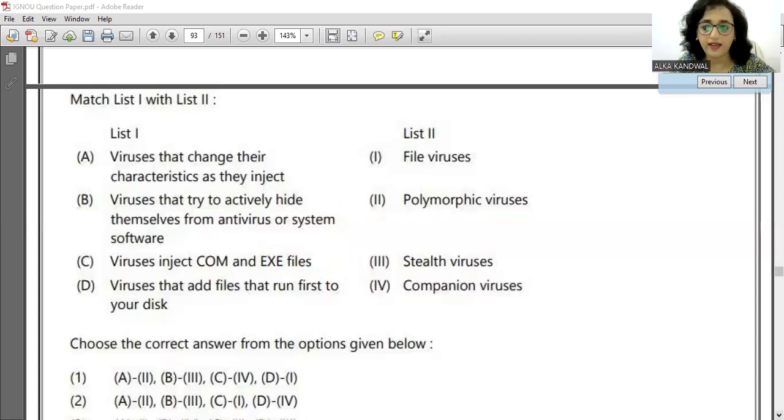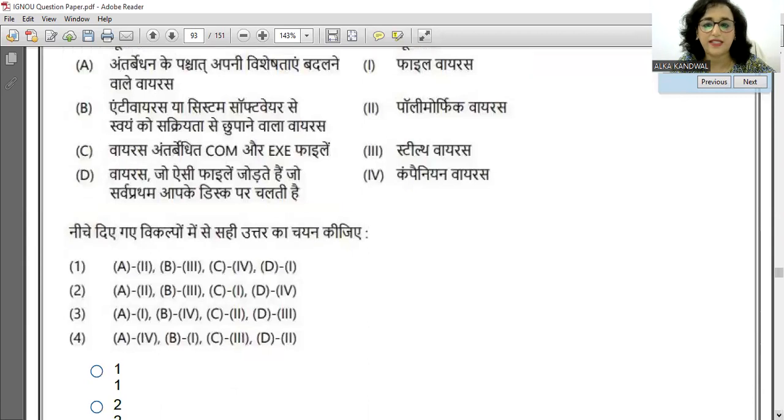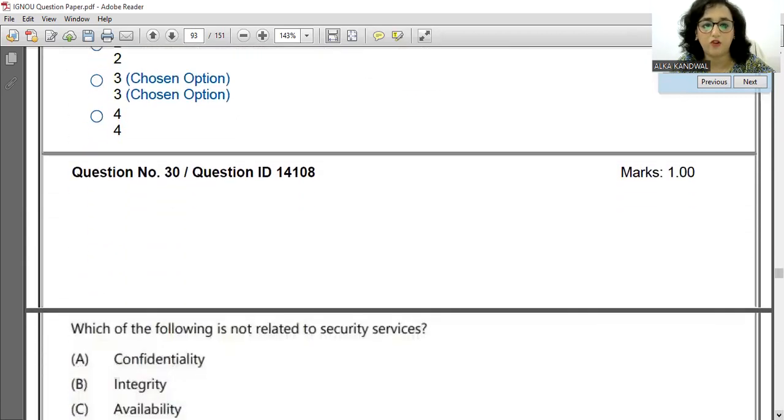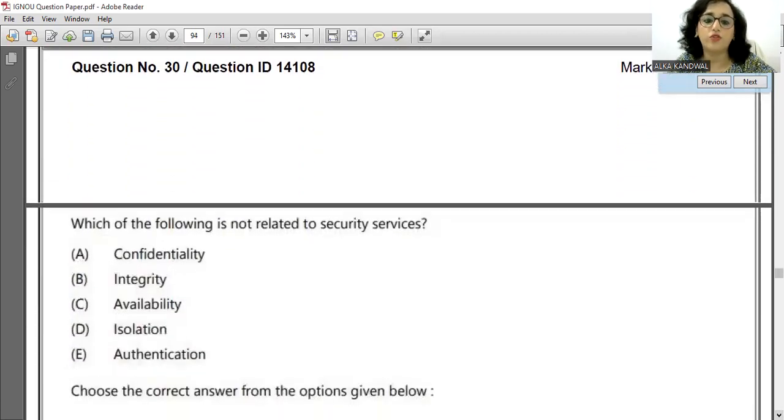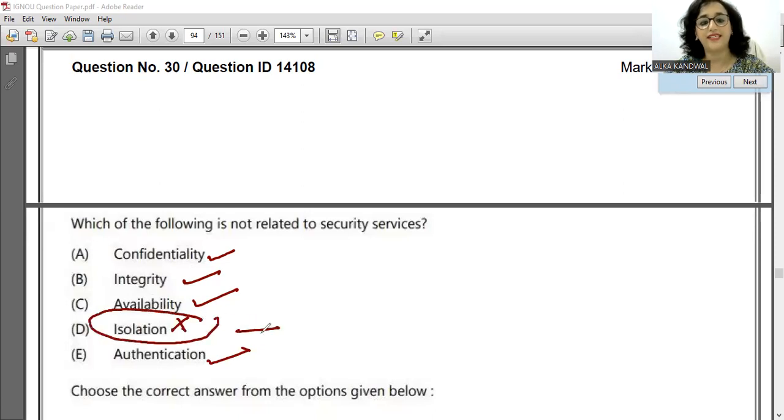So moving ahead, the last question of the day. Let us see what is the last question. What is the level of it? Which of the following is not related to security services? So confidentiality is related, integrity is related, availability is related, authentication is related, isolation is not related. So see, these were the 30 questions which were asked in the IGNOU assistant exams.